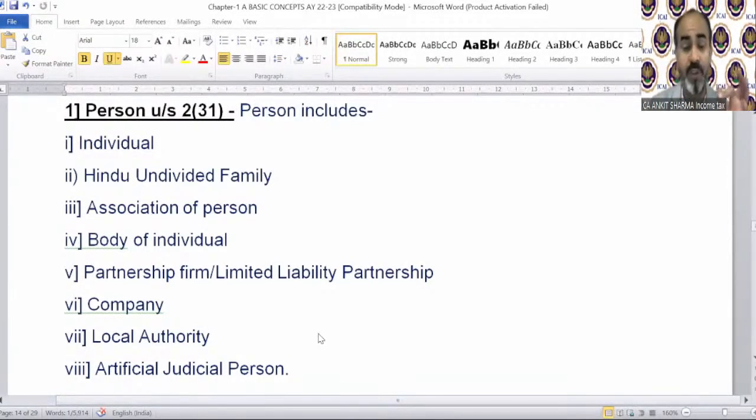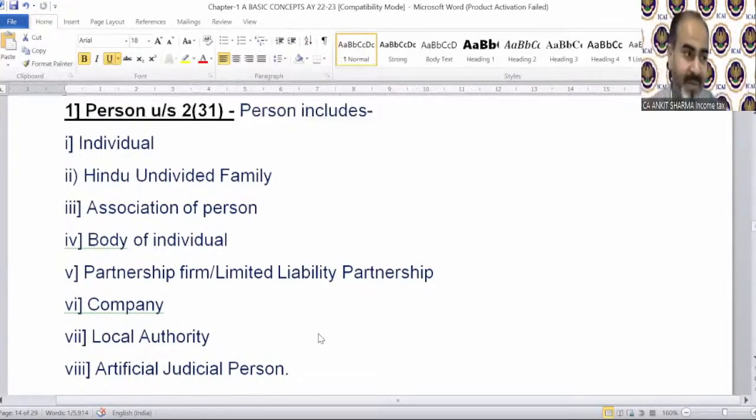From point number 1 to 7, we have the definition. What is the meaning of these terms? Like what is the meaning of individual? Who will be an individual? Who will be a Hindu undivided family? Who will be called an association of persons, etc. So we have the specific definition of these 7 points. And the problem is in the 8th point. It does not have any definition of its own. It says those who will not fall in the above 7 categories will be called artificial juridical person.